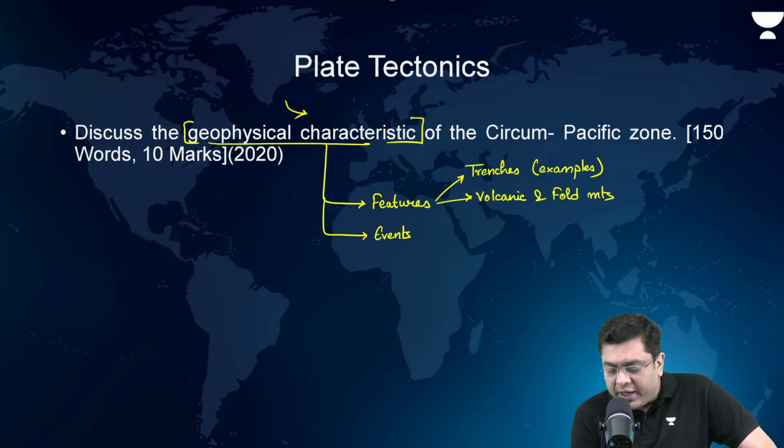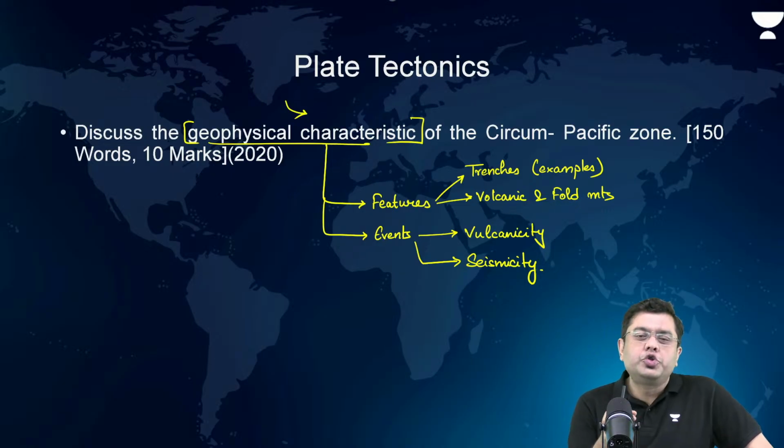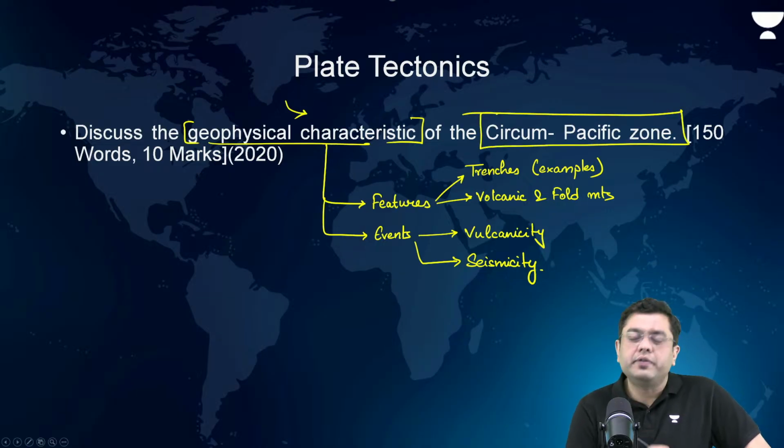And when we talk about events, volcanicity as well as seismicity. Okay? They need to be mentioned as well. So, how do you write the answer? In the intro, you straightforwardly talk about the circum-Pacific zone. What is this?